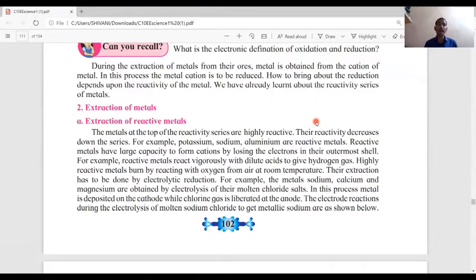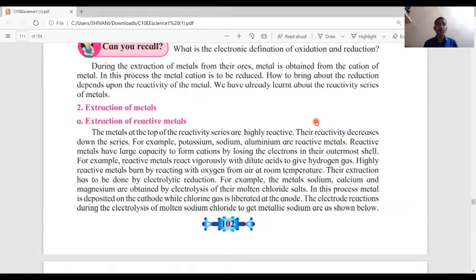Reactive metals have a large capacity to form cations by losing electrons in their outermost shell, and so they are known as electropositive. For example, reactive metals react vigorously with dilute acids to give hydrogen gas.